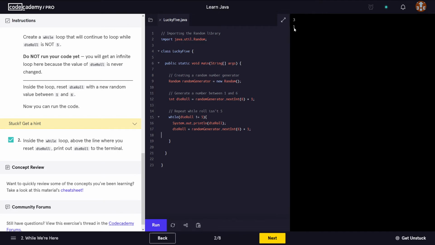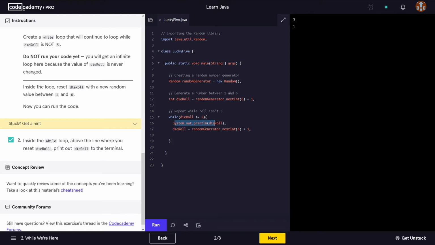Because it stops here, because it says, is 1, now the new value inside die roll, 1 does not equal 5? Yes, this whole condition is true. Therefore, print me out the number that was assigned to the die roll, this variable, which was 1, and then assign a new random number to die roll.